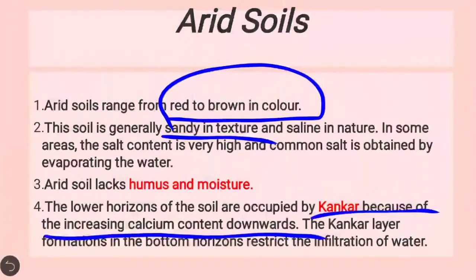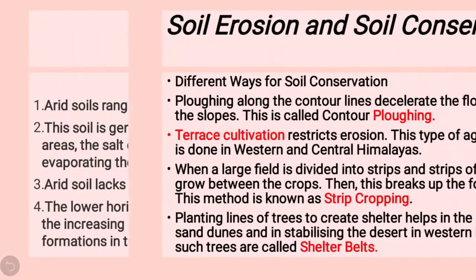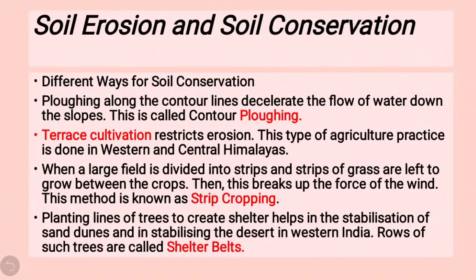We have seen that. Let's move to the next topic, as here we are ending the soil types. We have discussed 6 different types of soil. Now we will see what soil erosion is and how we can conserve soil.